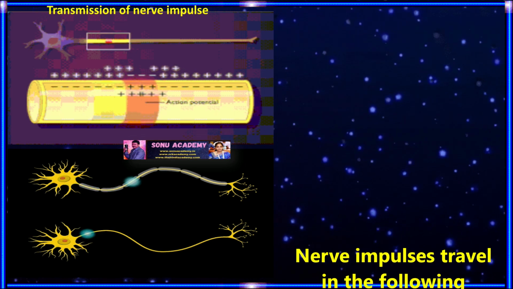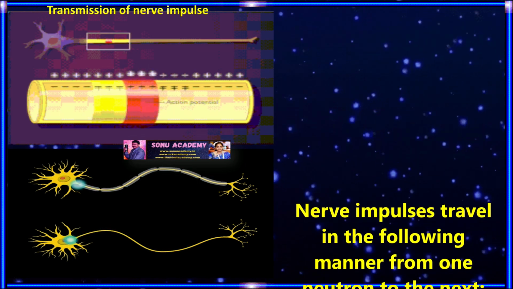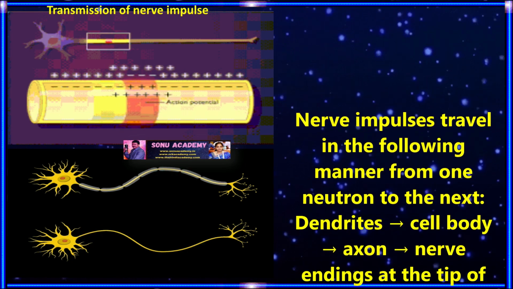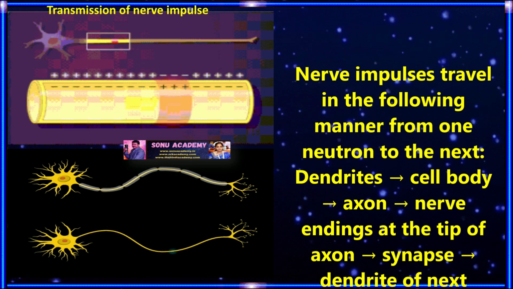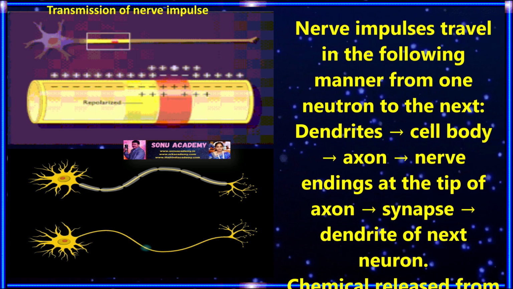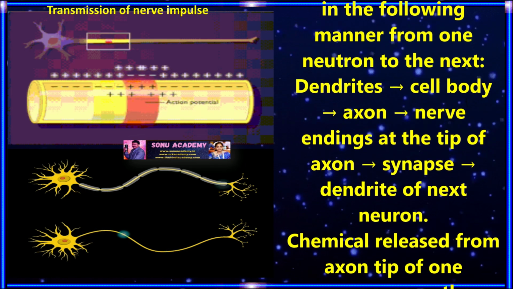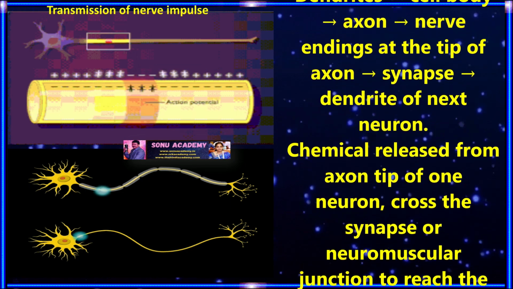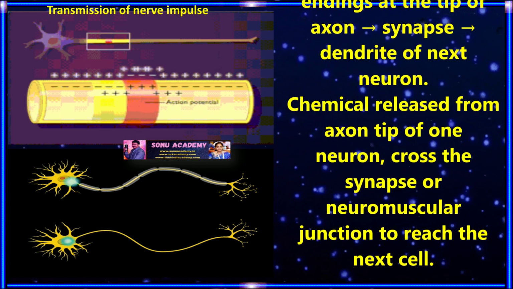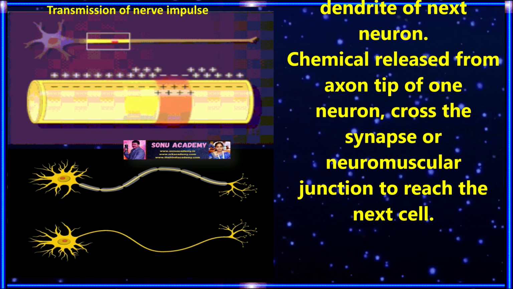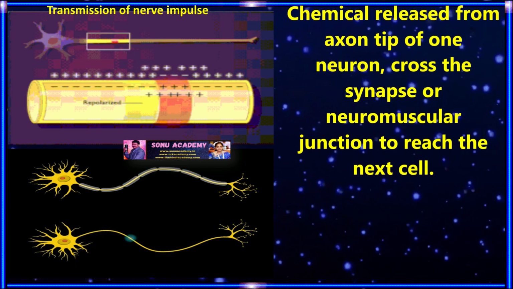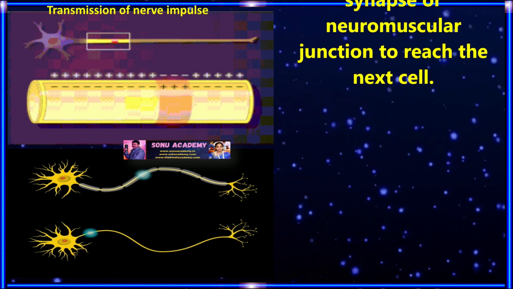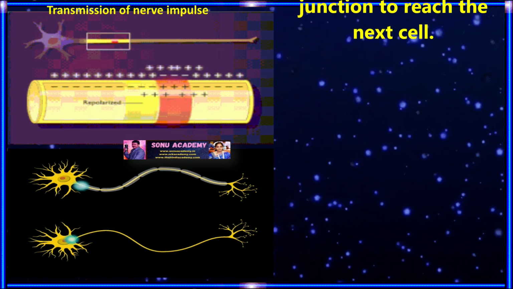Children, let us see the transmission of nerve impulses. The nerve impulses transfer in the following manner from one neuron to the next. First they transfer from dendrites to cell body to axon to the nerve ending at the tip of the axon, and then across the synapse to the dendrite of the next neuron. The chemical is released from the axon tip of one neuron across the synapse or neuromuscular junction to reach the next cell.